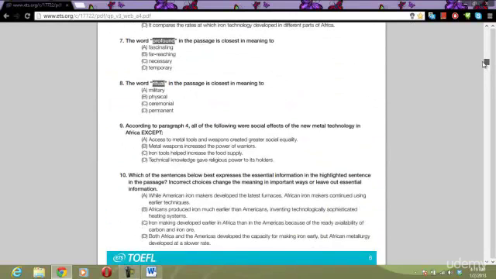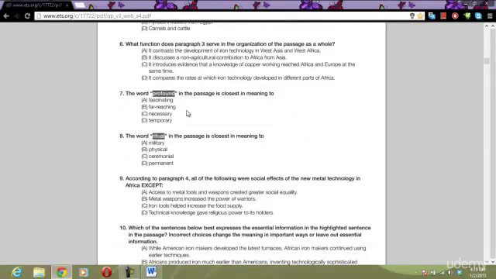Military, no. Physical, no. Ceremonial, yes, that's our answer choice. And permanent is no, but the answer is ceremonial. For numbers 7 and 8, they really just relied on you knowing your vocabulary.